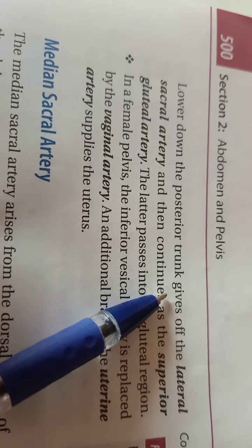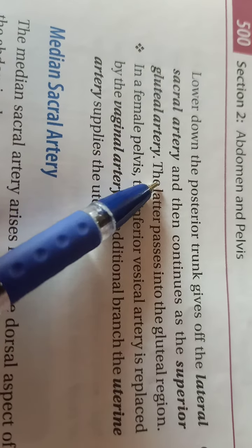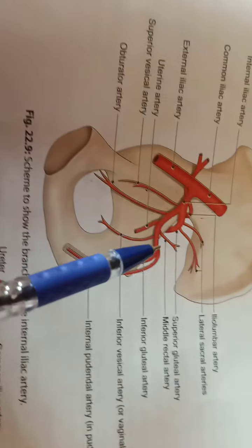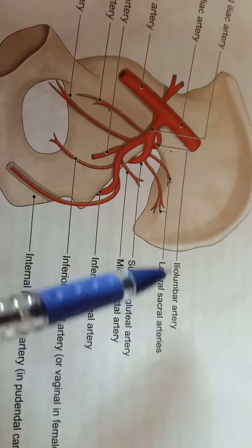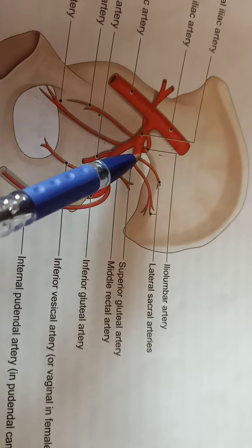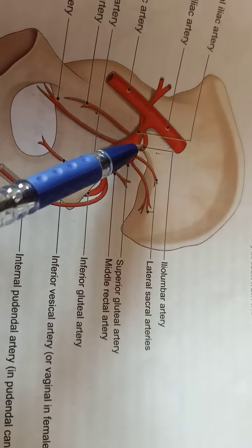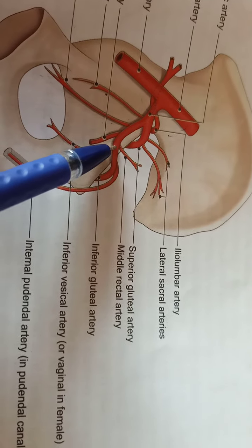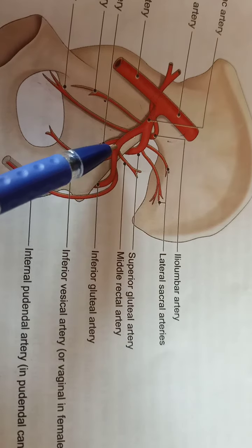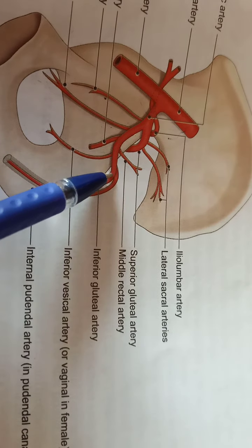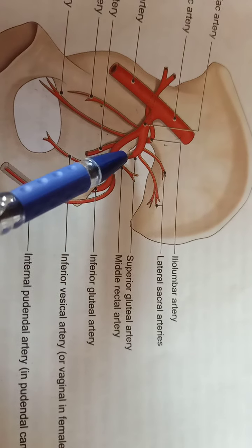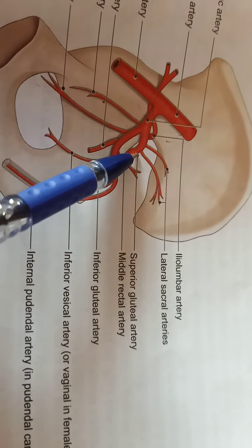Lower down, the posterior trunk gives off the lateral sacral artery, then continues as the superior gluteal artery. So the posterior trunk gives the iliolumbar artery, then the lateral sacral arteries, and then it continues as the superior gluteal artery. The anterior trunk continues down as the inferior gluteal artery and the posterior trunk continues as the superior gluteal artery.